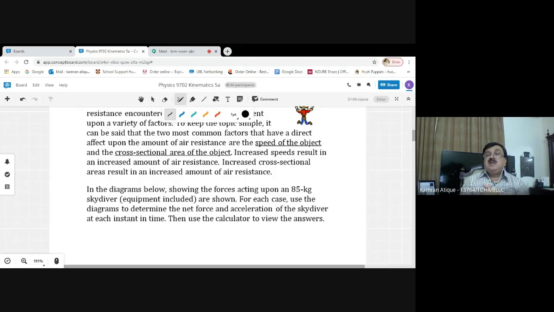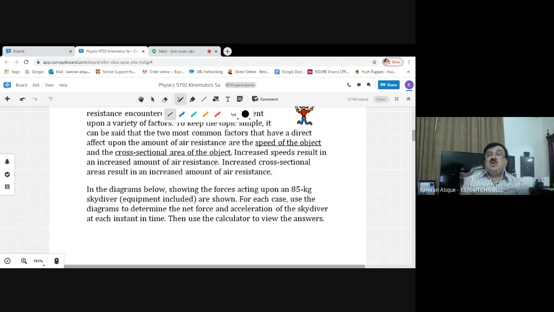It means the air resistance, which always opposes the direction of movement, is zero. The movement is in the downward direction towards the center of the Earth, so air resistance has to oppose in the upward direction, exactly opposite, at an angle of 180 degrees to the motion, which is downwards.